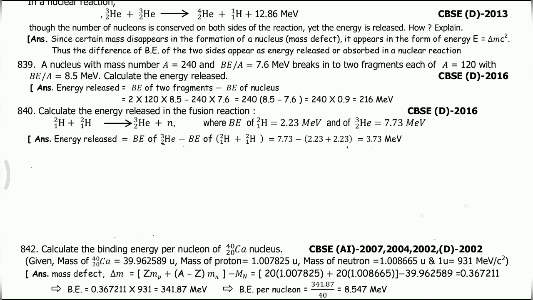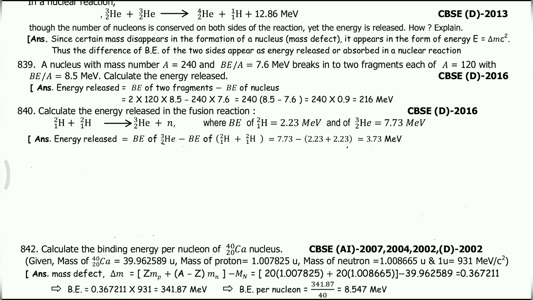Calculate the binding energy per nucleon of the calcium 20-40 nucleus. Yes, they gave some data. Calcium 20-40 mass is 39.962589 units, mass of proton is 1.007825 units, mass of neutron is 1.008665 units, and 1 unit converted into energy is 931 mega electron volt per c square.